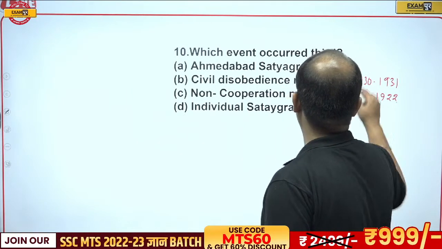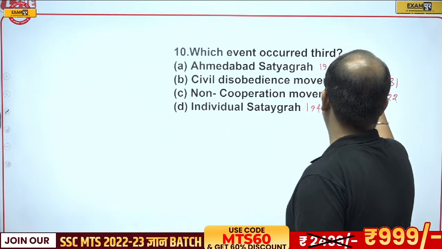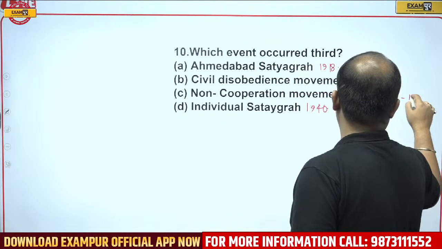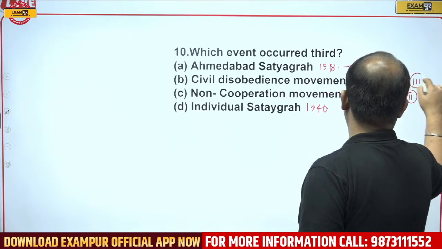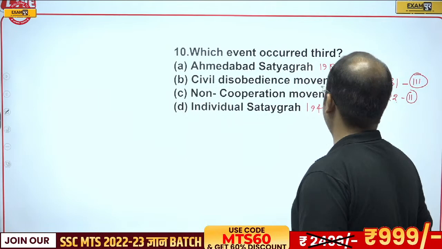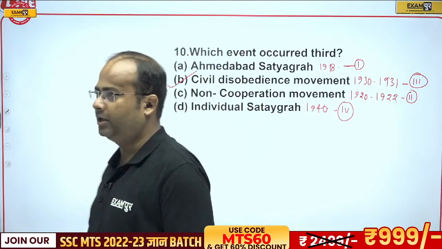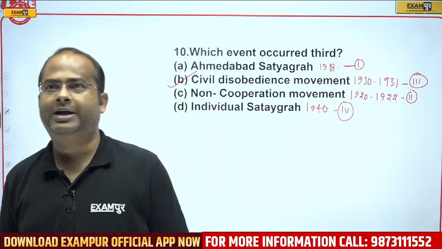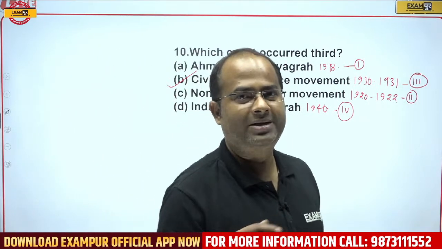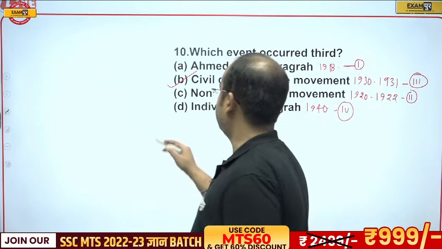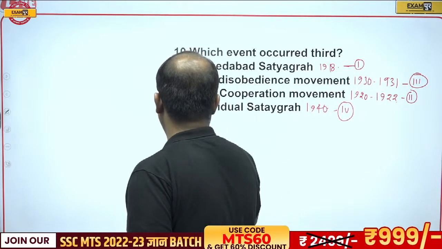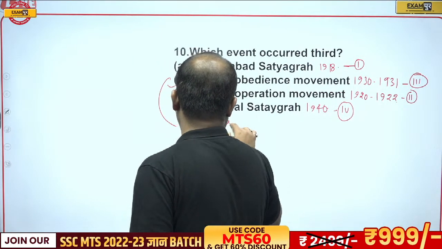So first event will be this one, second event will be this one, third event will be this one, and fourth event will be this one. So third event will be, guys, civil disobedience movement. Civil disobedience movement is also called Namak Satyagraha or Salt Satyagraha.